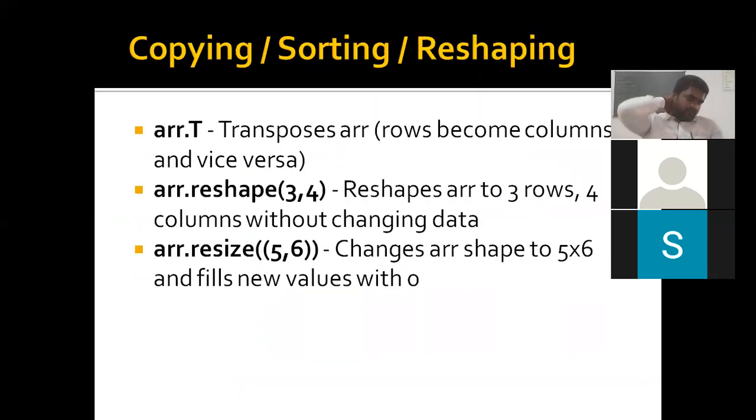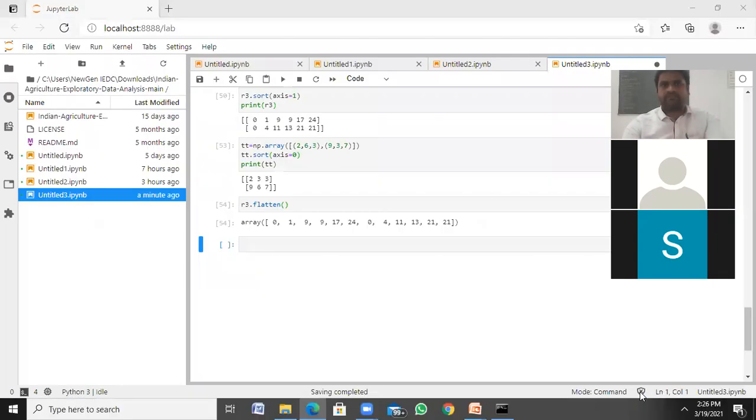Next, copying, sorting. We have transpose and reshape and resize. Reshape in the sense it's going to reshape the size within the range. Let's say, for example, 6 by 4. We can reshape as 4 by 6. There's nothing else. We cannot reshape to another number. Okay. So we are going to swap the rows into columns, columns into rows. For resize, we can change the values also. But reshape does not change the values. It does not affect the values. Okay.